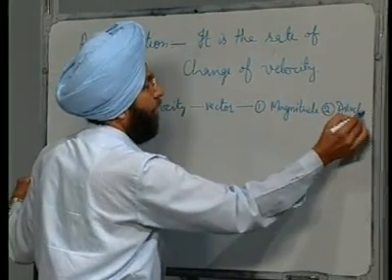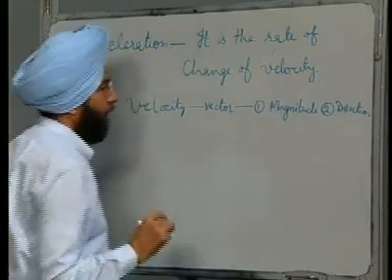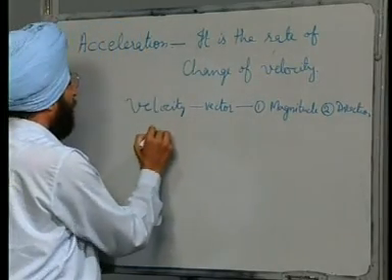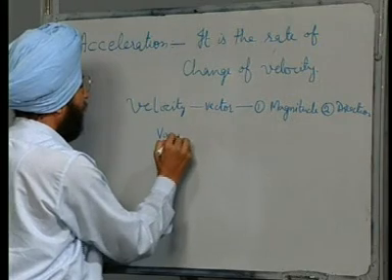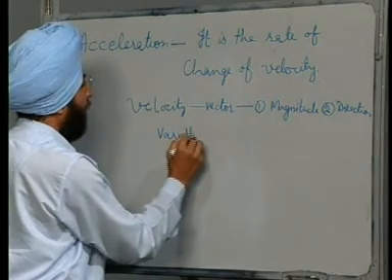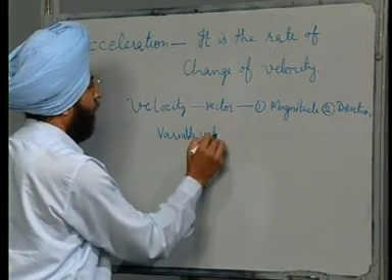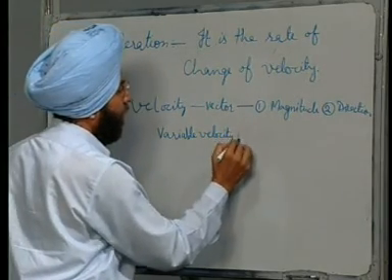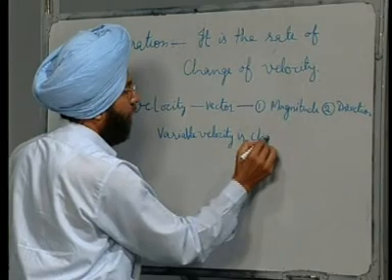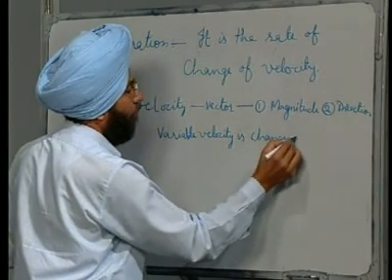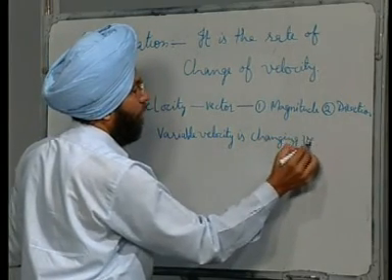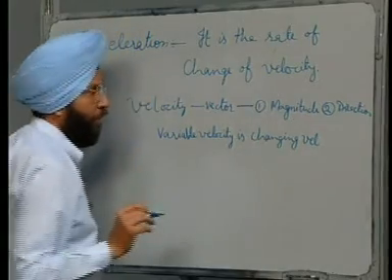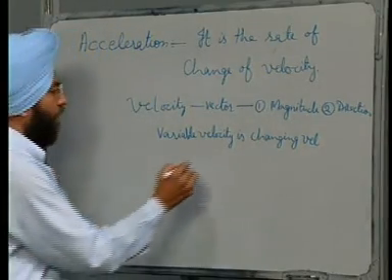So, when we say velocity is changing, variable velocity is changing velocity. Now, what kind of changes can be there?